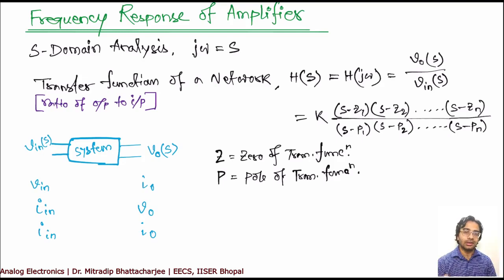You have seen that the cascode amplifier's gain is actually the square of the gain of its driver MOSFET, so it was Av1 squared. So gain has improved significantly, whereas the bandwidth was almost the same.